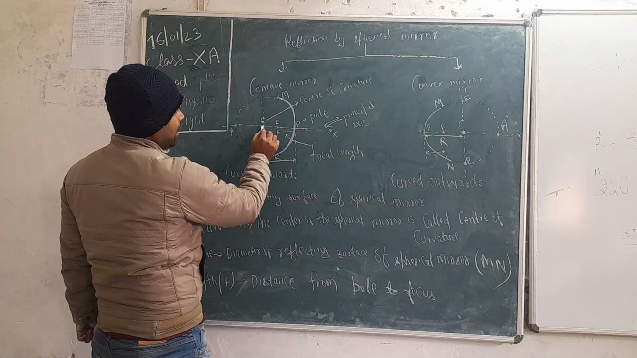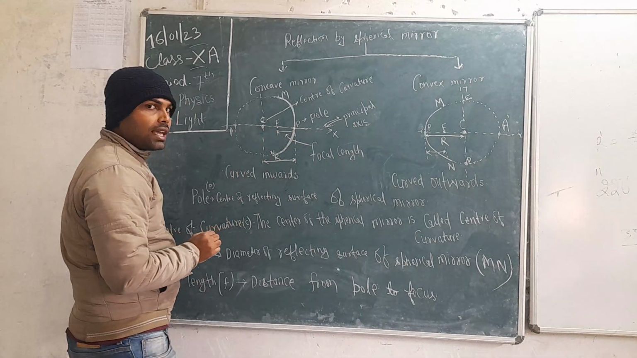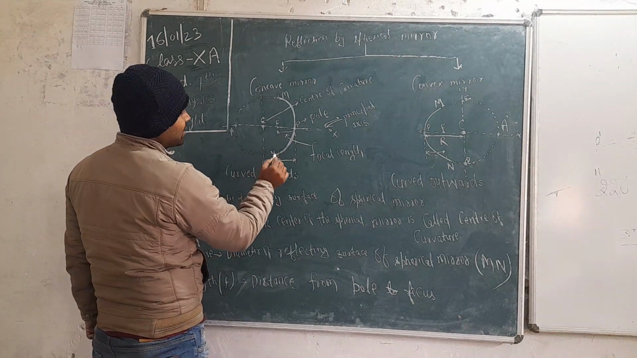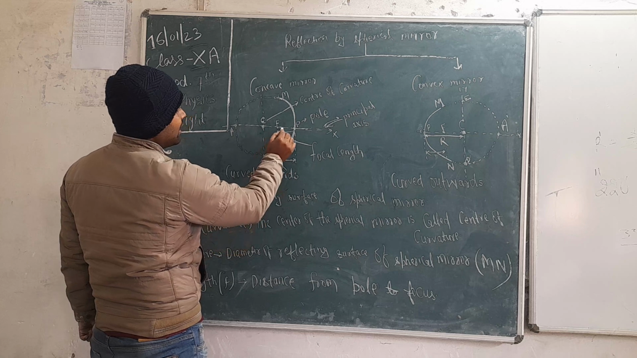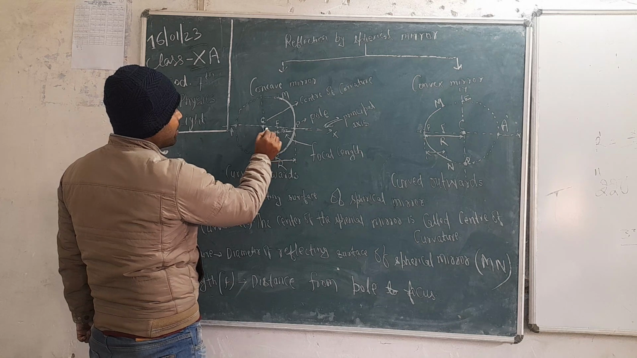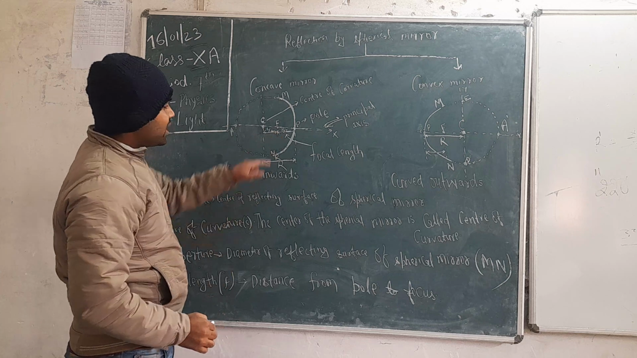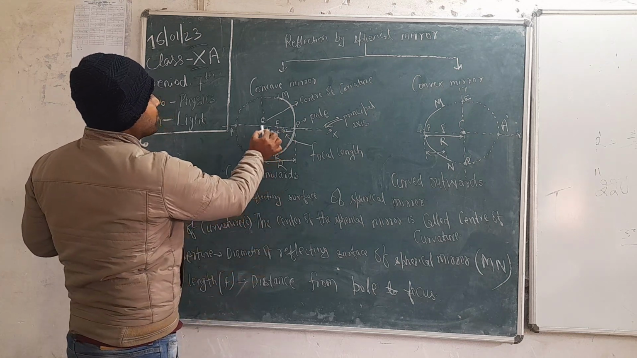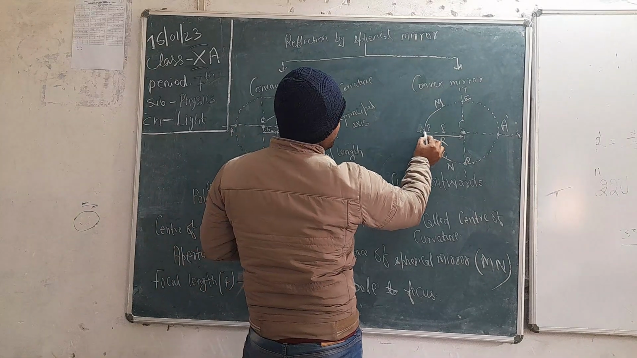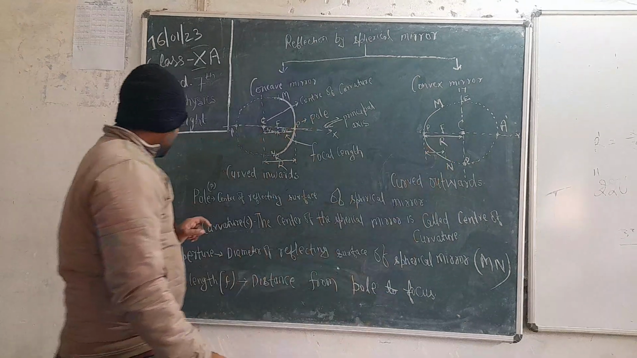We know that a line from the center to the outer part of a circle or sphere is called the radius. So if this length is radius r, then this length is going to be r by 2, and this is also going to be r by 2. What is focus? It is the midpoint of the center of curvature and pole. It's called focus.